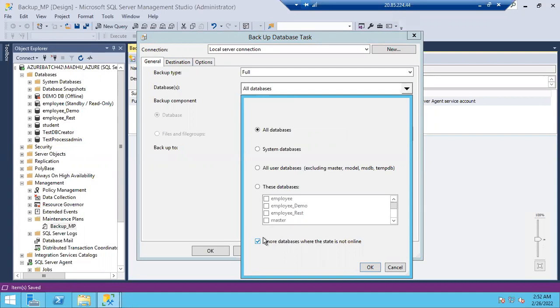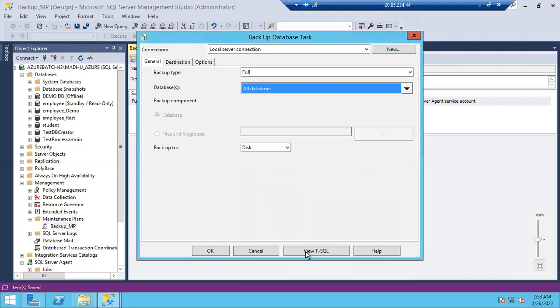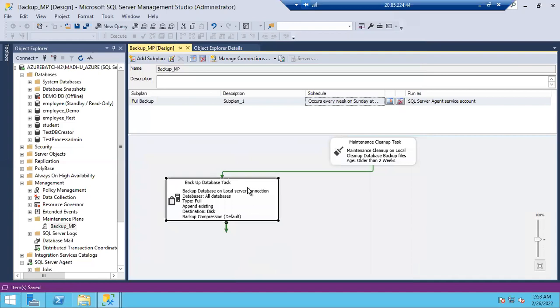That's okay. I just wanted to show you that sometimes you will get errors saying the database is in the standby state, so we cannot take the backup like this. That's not actually an error. Let me rerun it again.